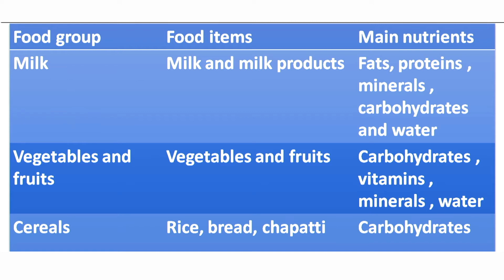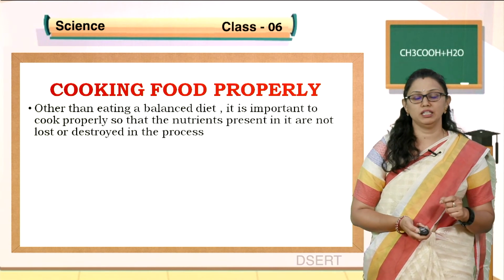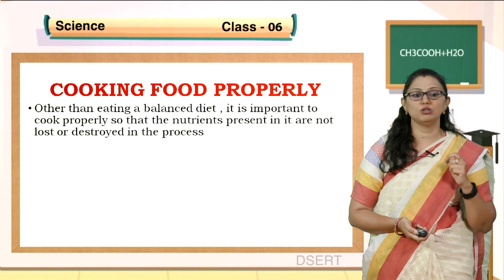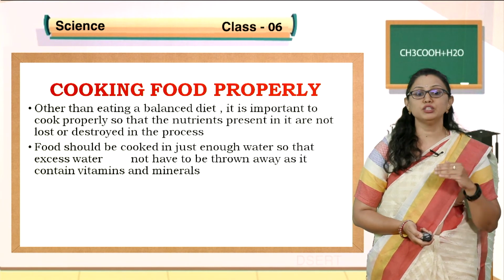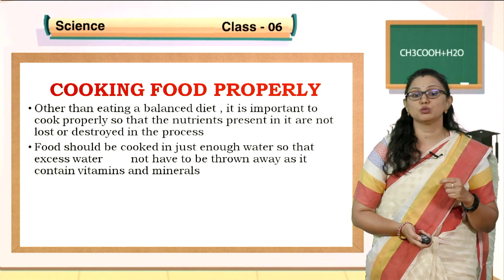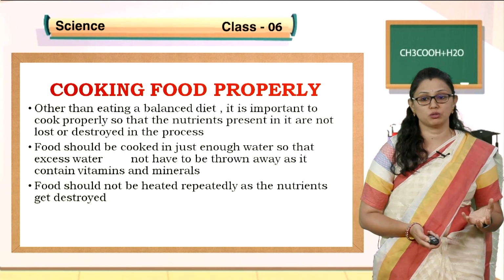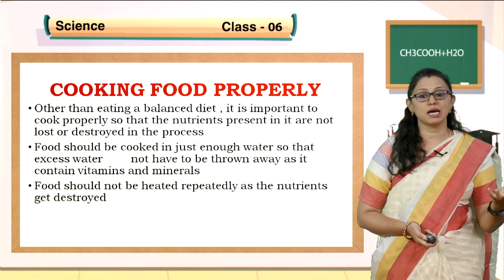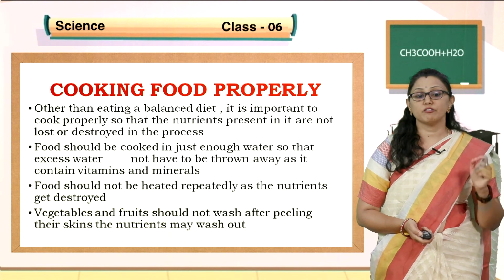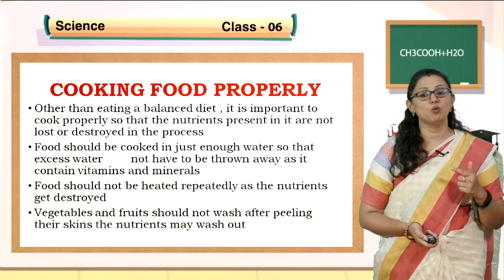And cereals, rice, bread, chapati, which are rich in carbohydrates. Other than eating a balanced diet, it is important to cook properly so that the nutrients present in it are not lost or destroyed in the process. Food should be cooked in just enough water so that no excess water has to be thrown away, as it contains vitamins and minerals. Should not heat it more. Correct? If you keep heating, what happens? The nutrients will get destroyed. And vegetables and fruits should not be washed after peeling. The skin's nutrients may wash out.